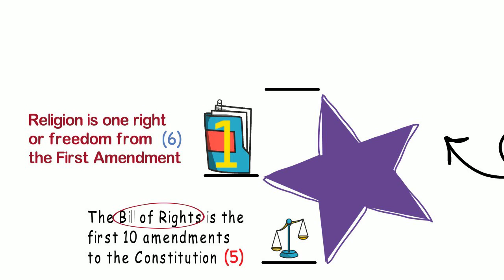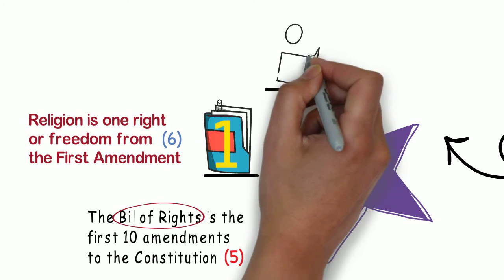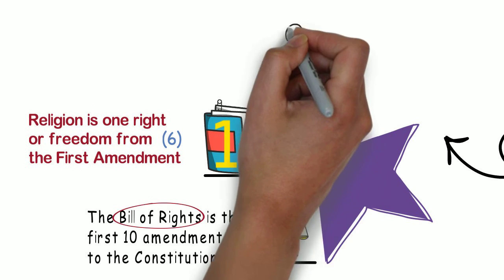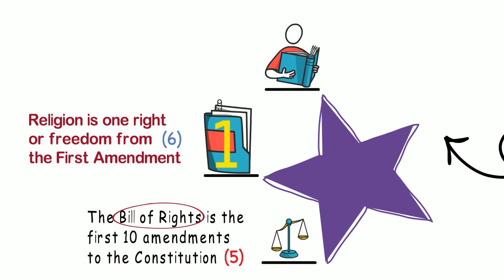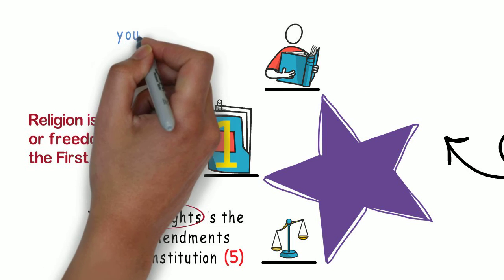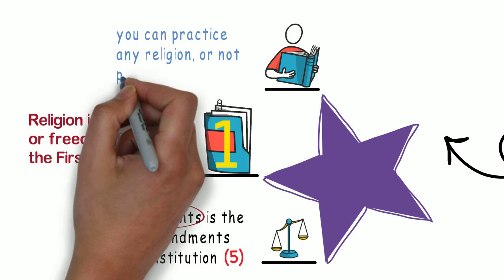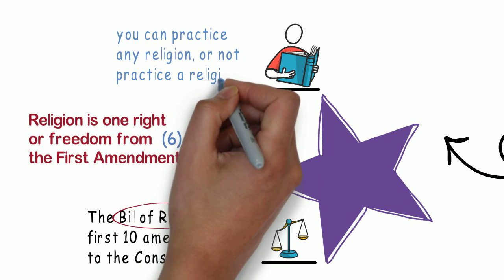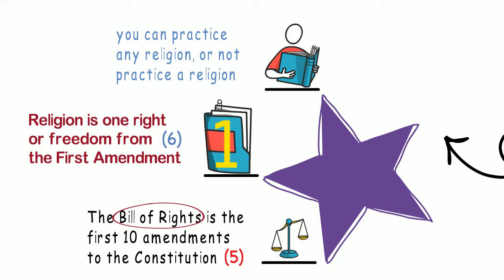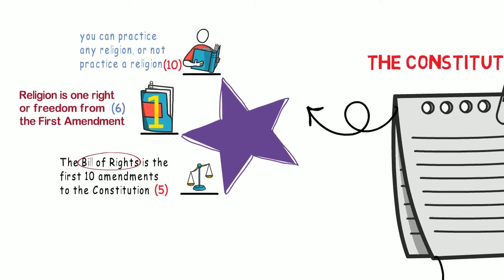Maybe you are asking yourself, what is freedom of religion? Well, freedom of religion means that any person living in the United States is free to choose any religion they want, or not choose a religion at all. This is question 10. Freedom of religion means you can practice any religion or not practice a religion.